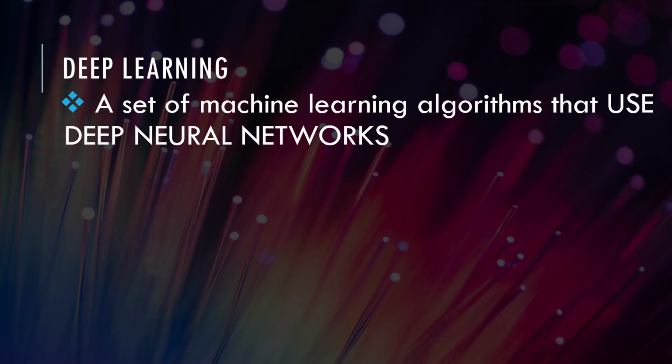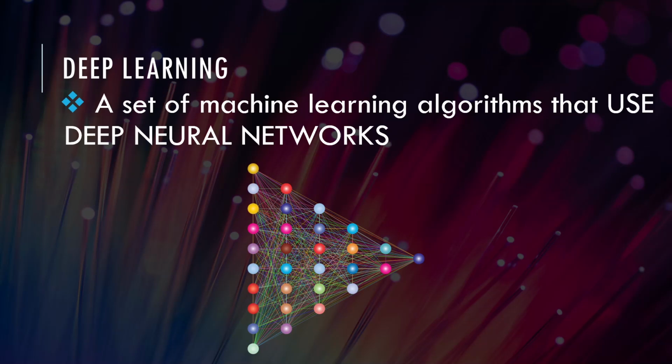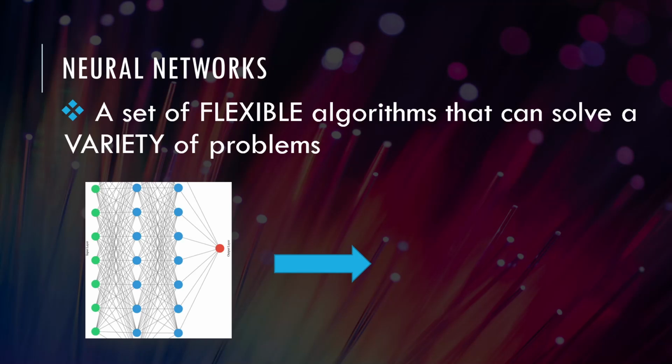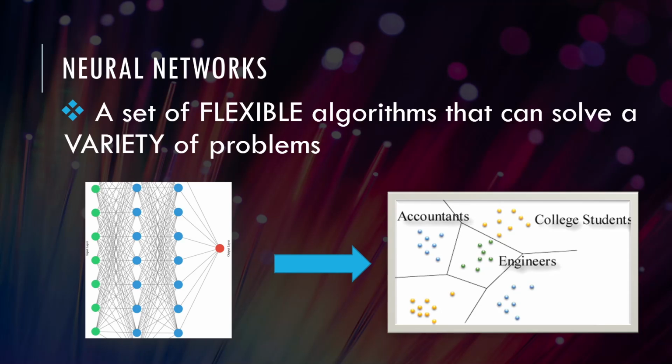Deep learning is a set of machine learning algorithms, so it's a subset of machine learning that use these things called deep neural networks that we haven't discussed yet. These neural networks look something like this, and we call them deep because they have many different layers. And neural networks are a set of flexible algorithms that can solve a variety of problems. They look something like this, as we saw, and we use these to solve problems like this, maybe classifying different people into either accountants or engineers or college students based off of some information about them.